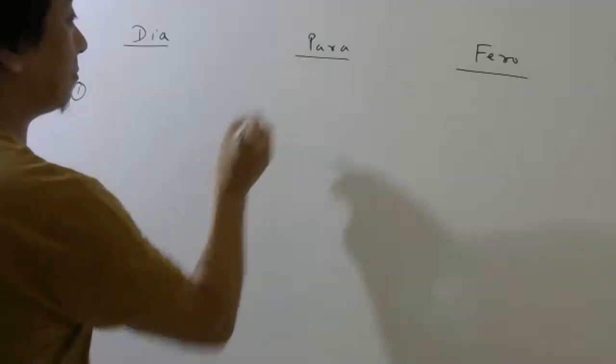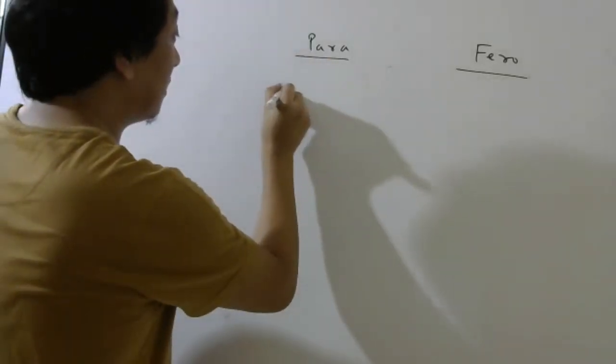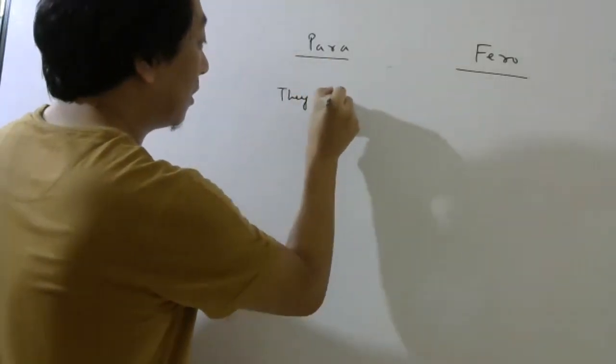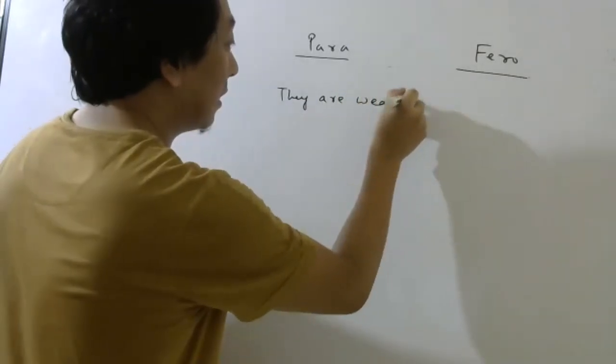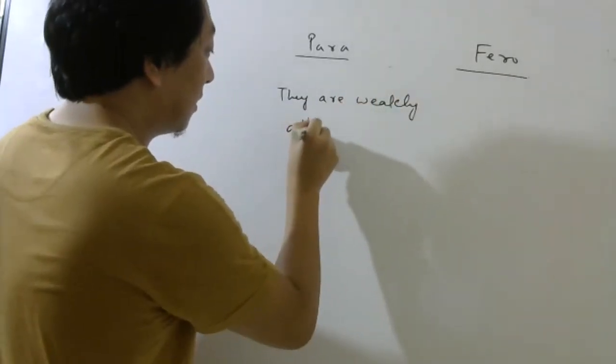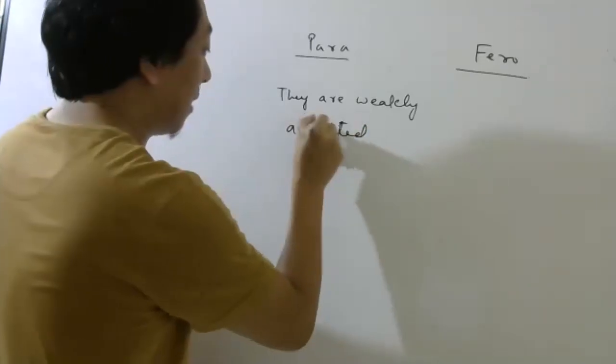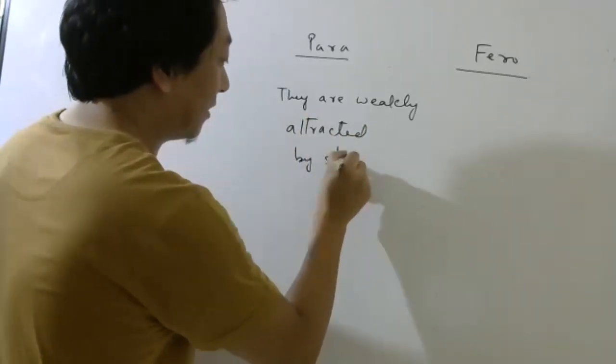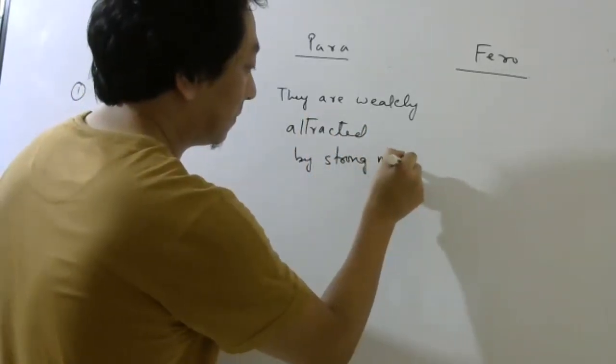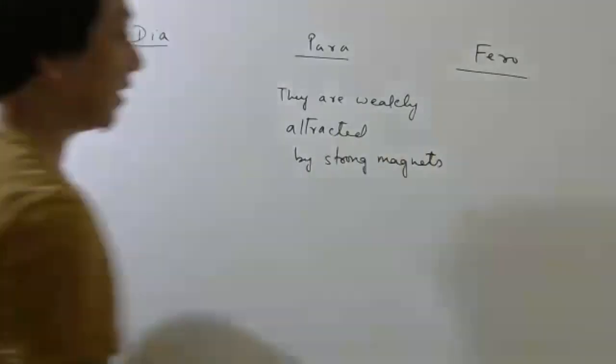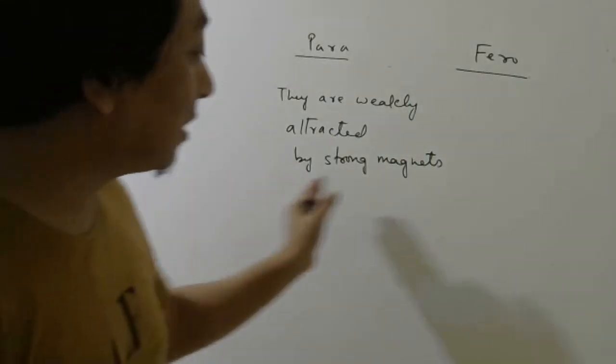So in paramagnetic material, what happens is they are weakly attracted by strong magnets. They are weakly attracted by strong magnets.